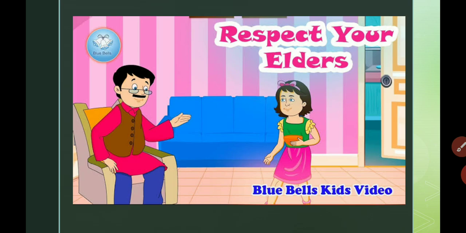Then her father makes her understand that you should respect your elders. Respect means you have to follow the instructions of your elders. Whenever you speak in front of your elders, your voice should be low. Don't argue with your parents, and wish your parents, and follow all the instructions of your elders, because whatever they say to you, they say for your betterment. Right now all of you are children, so parents make you learn what is good for you, what you should do and what you shouldn't do.